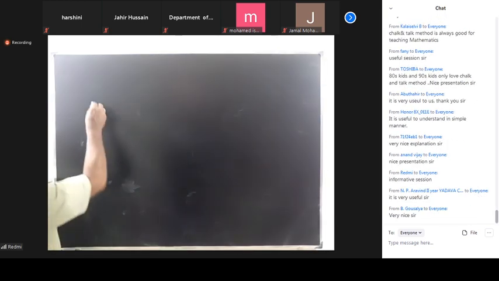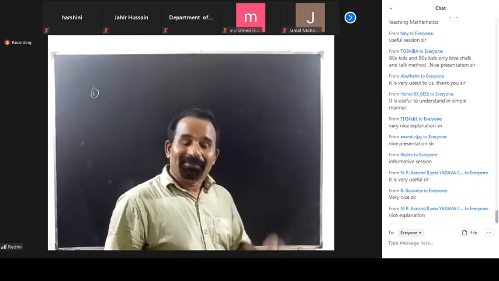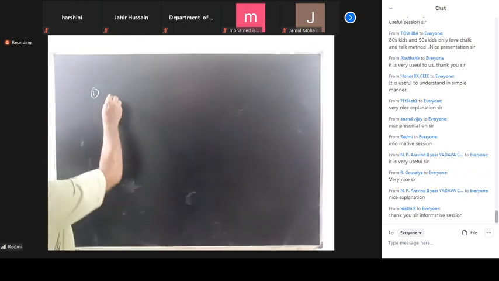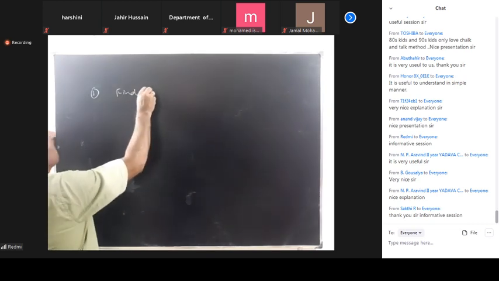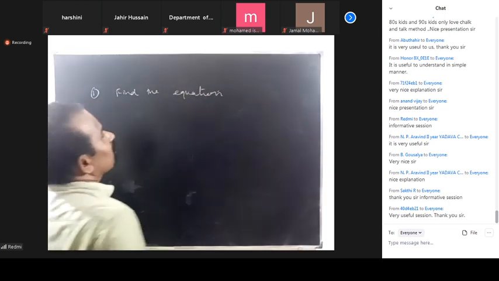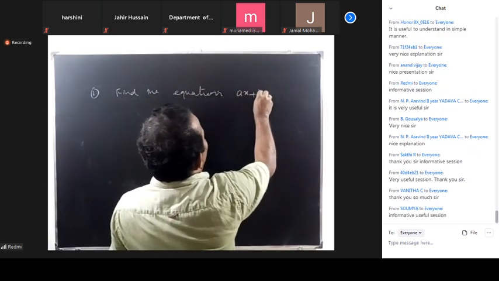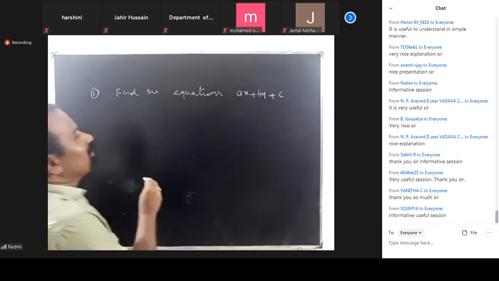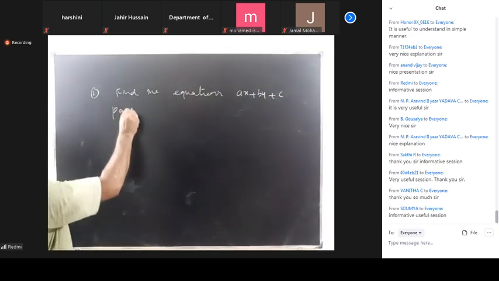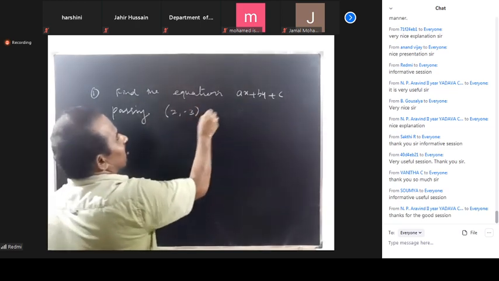Now I am going to say something about the application. Very simple application. Find the equation ax plus by plus c passing through two points, 2, minus 3 and 4, 5.